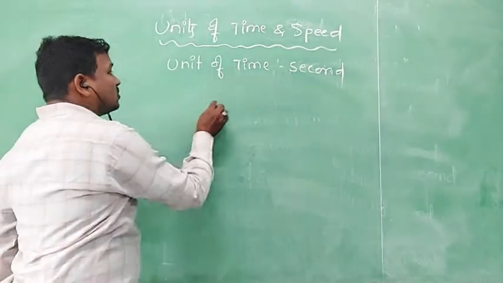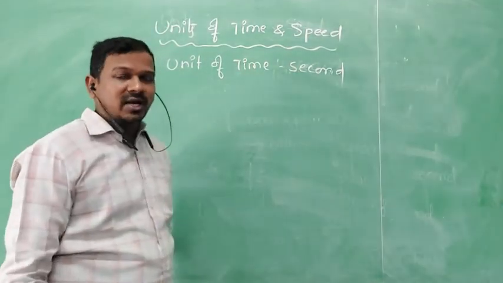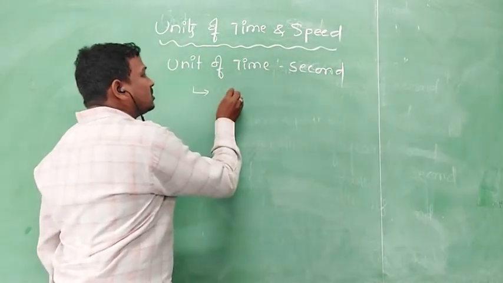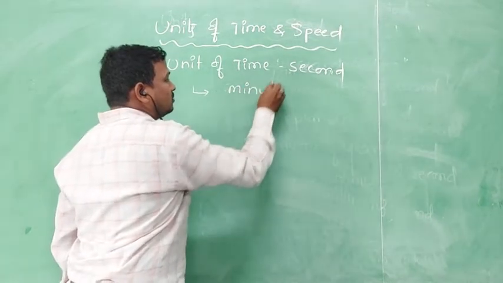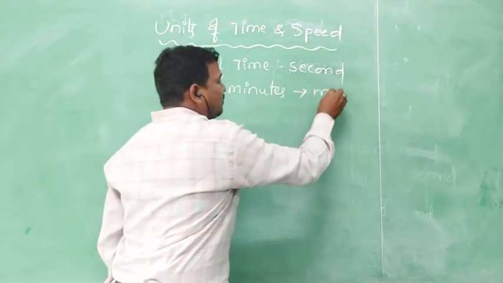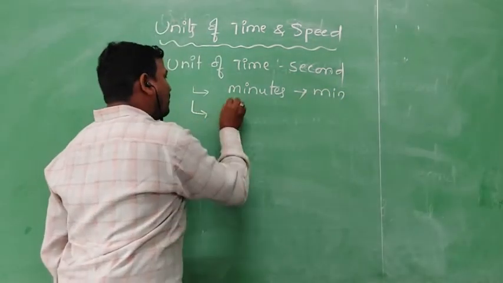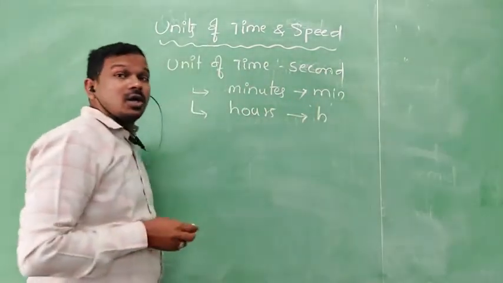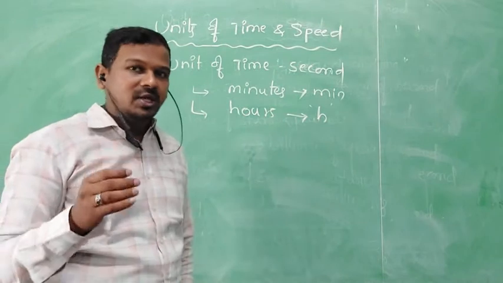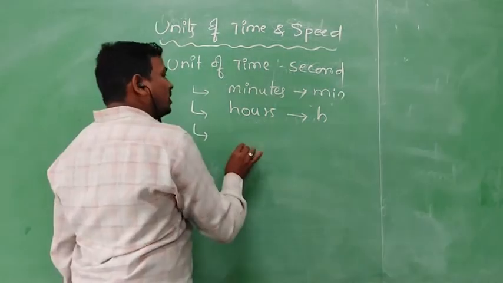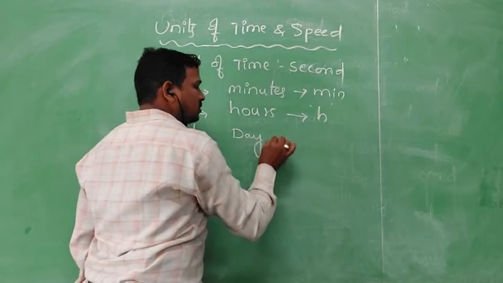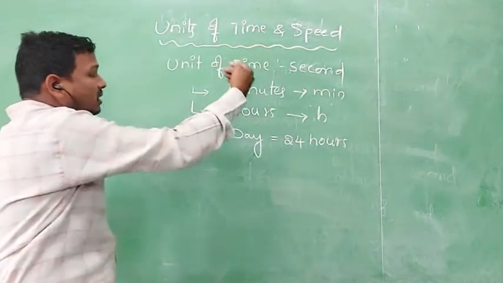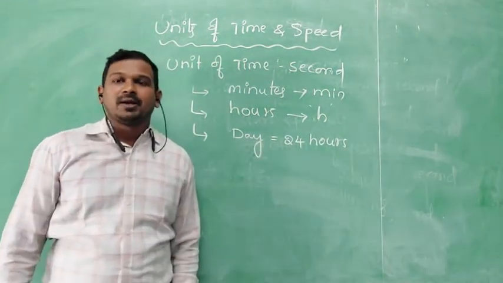Now, we have the unit of time, second. The other units that are more than the second are minutes, which will be represented like minute. Later we have hours, which will be denoted with the letter H. 24 hours can be called a day. So a day is equal to 24 hours. Like this, we will denote the units of time.